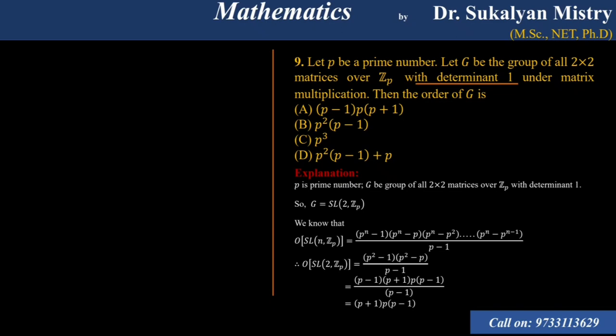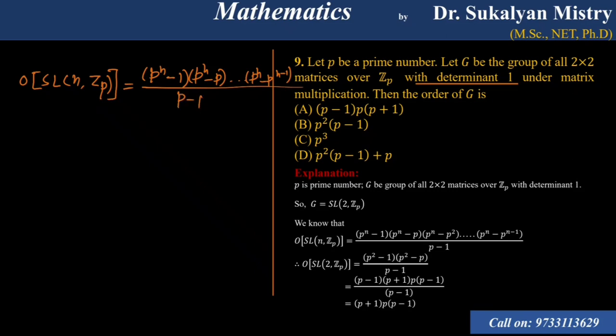So we know that the order of the special linear group of n cross n matrices over ZP is P to the power n minus P minus 1 into P to the power n minus P, and so on up to P to the power n minus P to the power n minus 1, divided by P minus 1. This is the order of the special linear group.